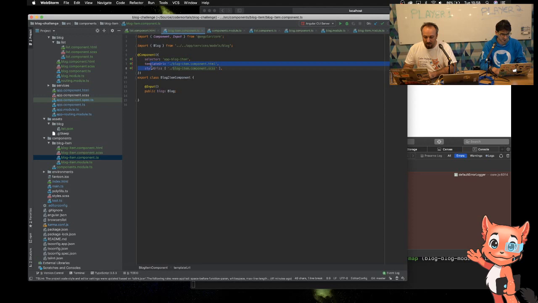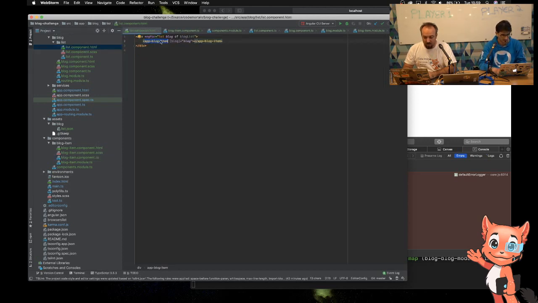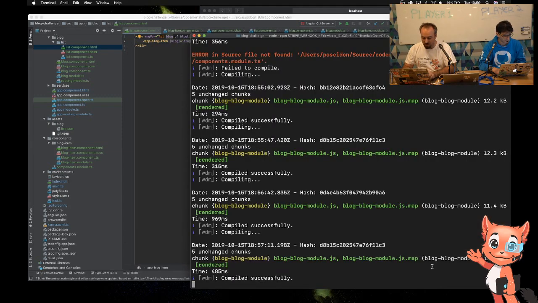Templates and URLs. So, yeah, an HTML file, CSS file. I haven't yet used a CSS file. And then I've got this input. An input allows me to send data into this component that I can use. Don't need to do anything else with it because the data actually comes through as I want it. So all I have to do is put an input. I call it blog, and it's going to be of type blog, where we created that blog type a minute ago. So in theory, all I need to do is go over to the HTML. There's the blog, call the blog, and it should run.